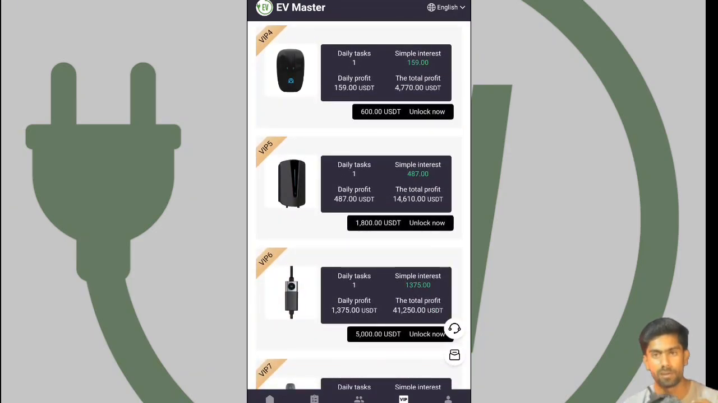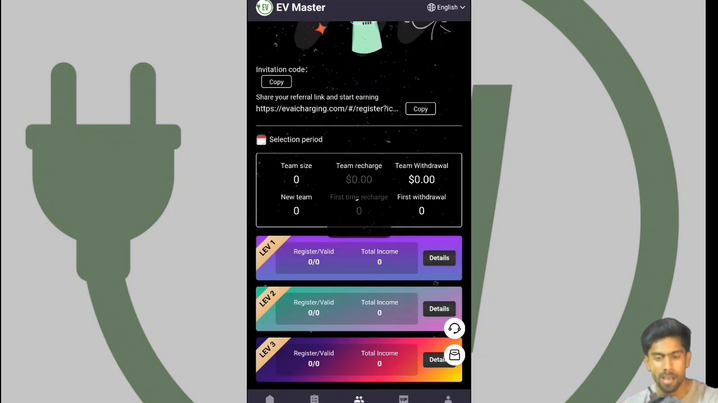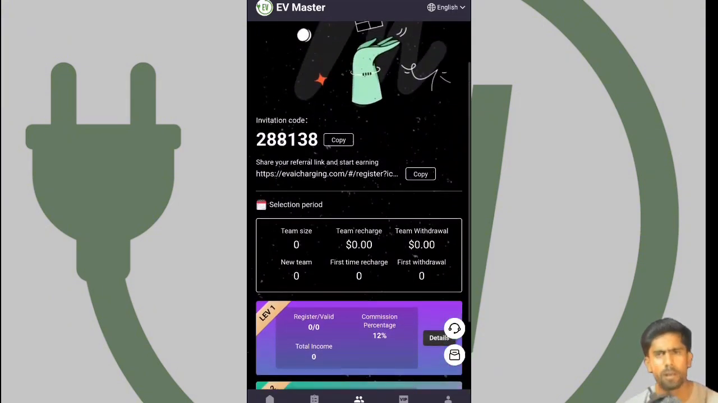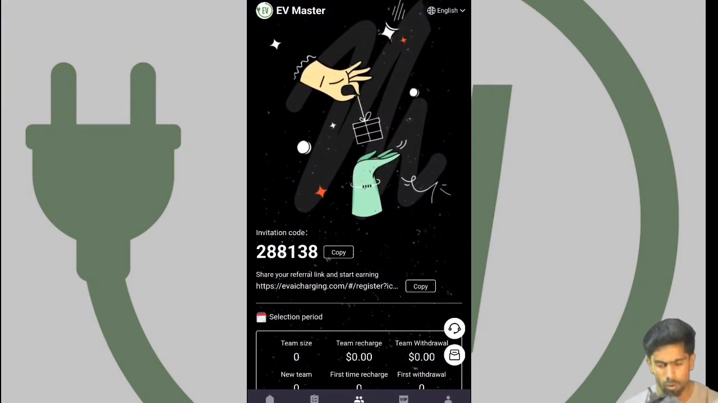And you can see the team section. You can see the team commission here: 12%, 2%, 1%. The first generation gets 12%, the second 2%, and the third 1%. You can simply copy the link, go to social media, share the link, and earn lots of money by sharing.